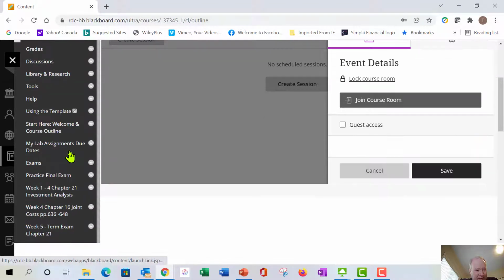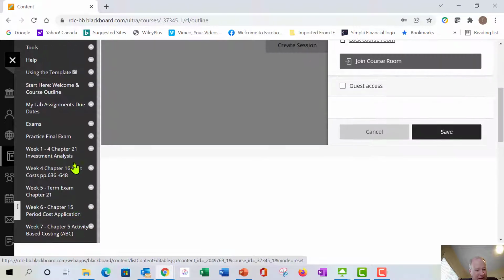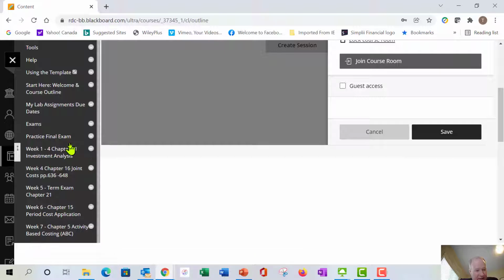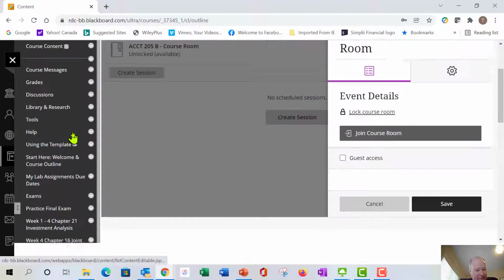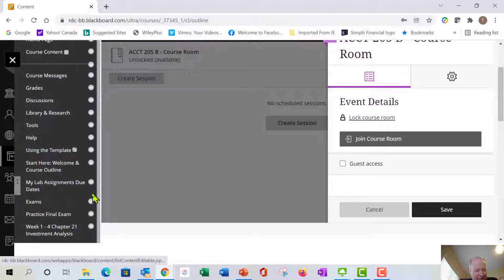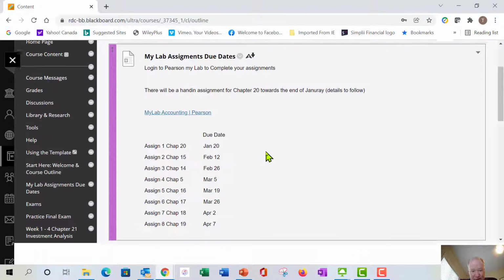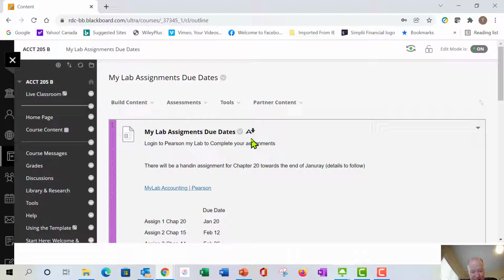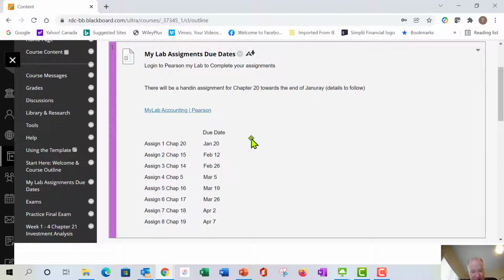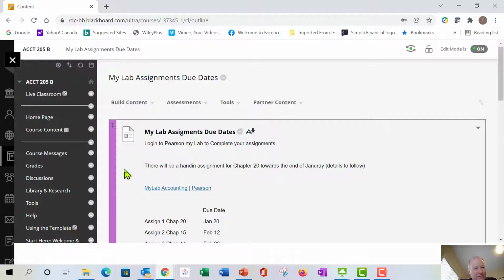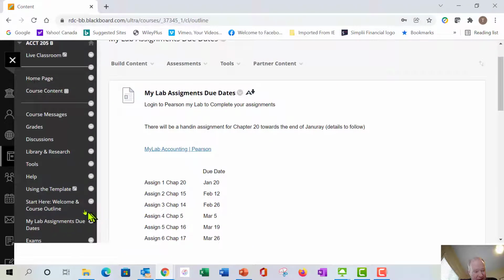Okay, a few other things I want to point out. You've got some practice exams, your exam tab here. You'll have access to that, or there will be exams there at some point. MyLab assignments, due dates. Okay, so you've got all that information here. It looks like that's the old information, but I will update that for you. So you do have that there.